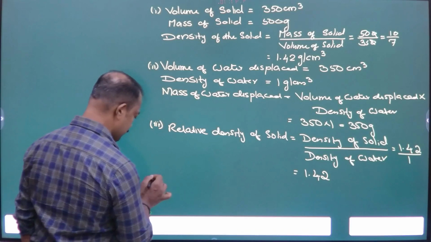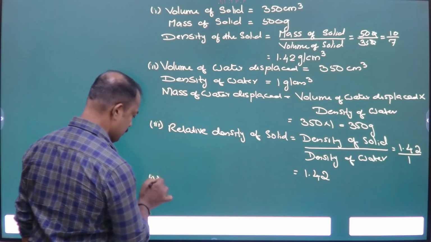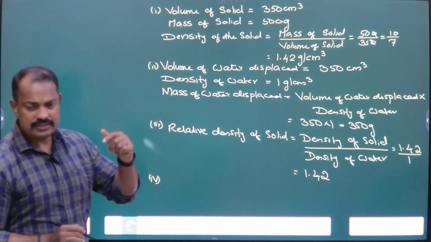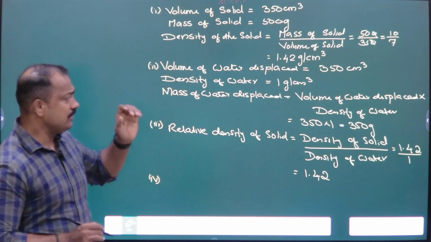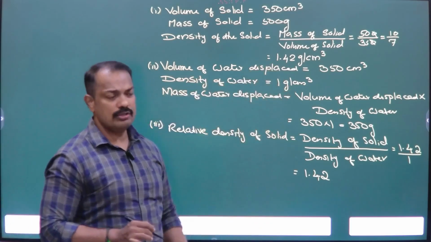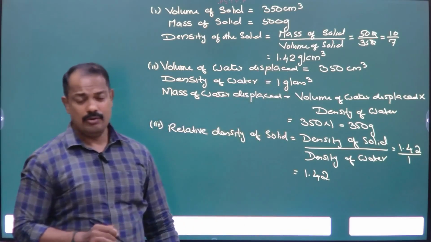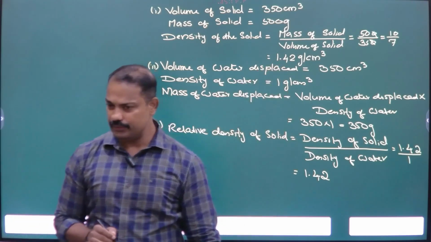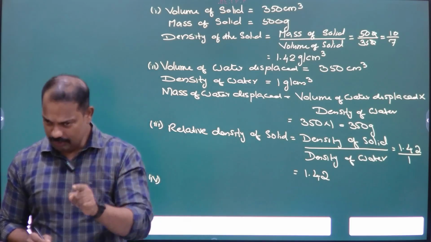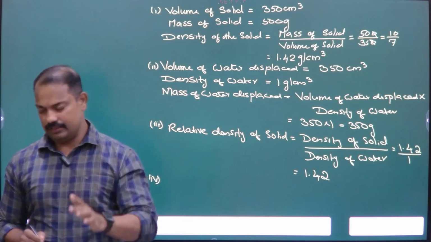Fourth part. What is the fourth part of the question? Will it float or sink? What is the density of the water? 1 gram per centimeter cube. What is the density of the solid? 1.42 gram per centimeter cube. So the density of the object is more than the density of the water, so it will sink.